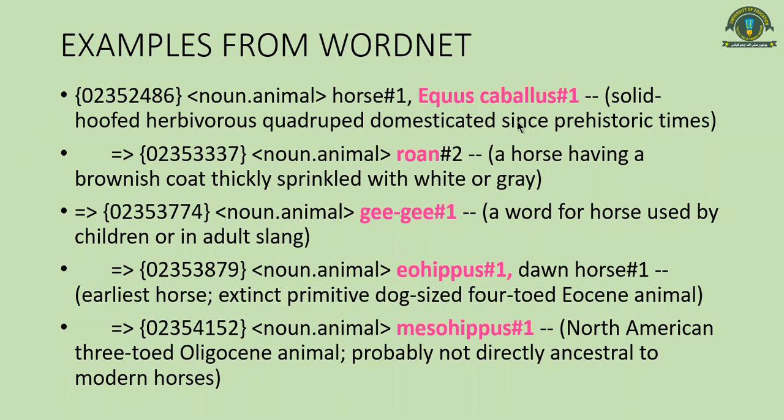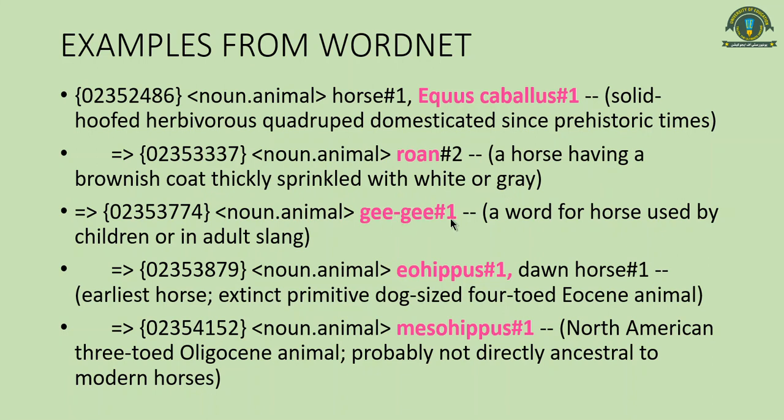You can see the first one is this: solid, hoofed, herbivorous, quadruped, domesticated since prehistoric times. This is the most obvious sense of horse. Now look at the next one, another which is a hyponym of it: roan, a horse having a brownish coat thickly sprinkled with white or grey. Now it's a particular kind of horse.